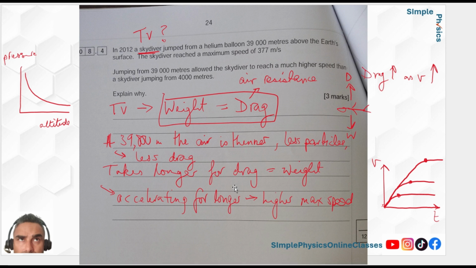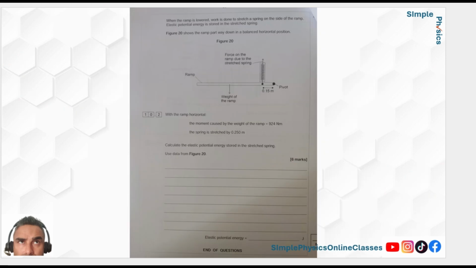So I remember a question a while ago. They asked, Mars has a much denser atmosphere. I think it was Mars or some other planet, it doesn't really matter what the planet is. It says much denser atmosphere. So you think, denser atmosphere, okay, the air's thicker, more air particles, the drag builds quicker. So that means your terminal velocity will be smaller, because the drag would have equaled the weight at a much earlier time. Okay, so those are the sort of variations. Expect a terminal velocity question because it hasn't come up yet.